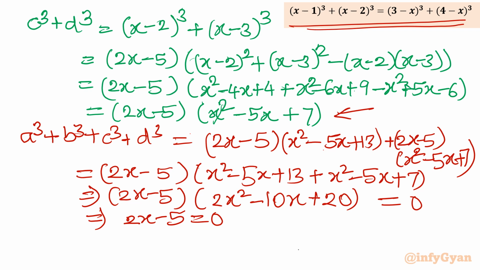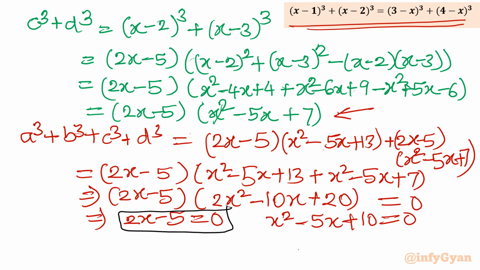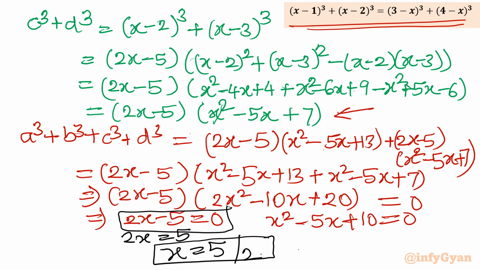So divide first by 2. So the equation will become x square minus 5x plus 10 equal to 0. Now from the first equation, our solution would be 2x is equal to 5, or x is equal to 5 over 2. Done. From this quadratic equation, if you solve, you will get complex solutions as the discriminant is negative. So let us find out that value also.